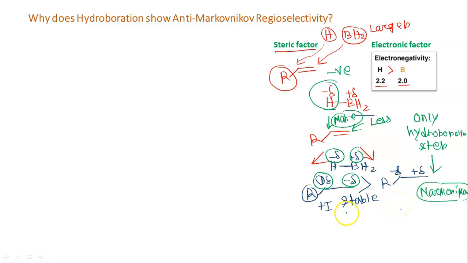But this is not the end product. Finally what happens? BH2 will be converted to OH. Now it is H and OH, that is the ultimate addition. So when you consider H and OH, this is the positive part, this is the negative part. So the end result is actually anti-Markovnikov, but the first step is not anti-Markovnikov. Okay, so this is the electronic factor.